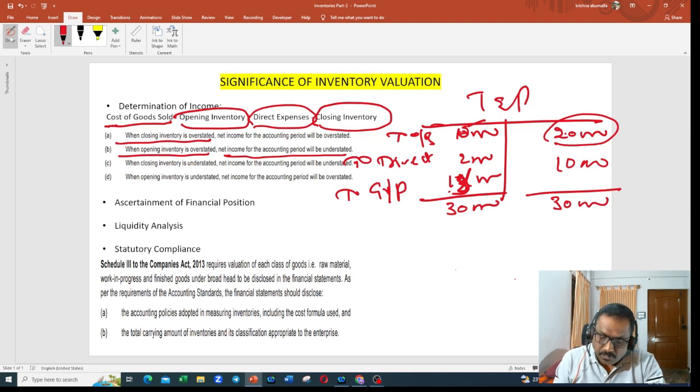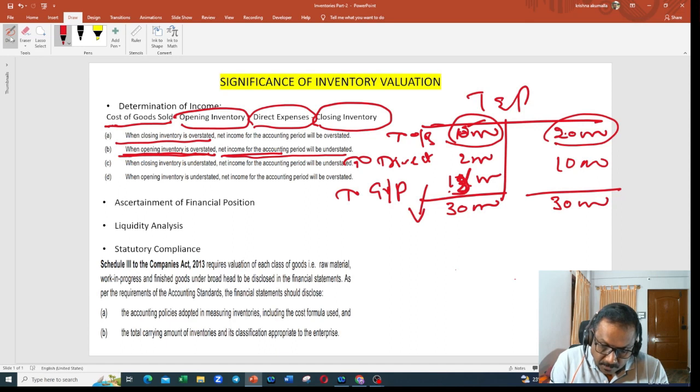Why has 18,000 profit become 13,000? Because my opening inventory is overstated. Instead of 10,000, I valued it at 15,000. So since it is overstated, that has an impact on my gross profit. My profit got reduced. See here, when the opening inventory is overstated, the net income for the accounting period will be understated. Automatically 18,000 profit has come down to 13,000.